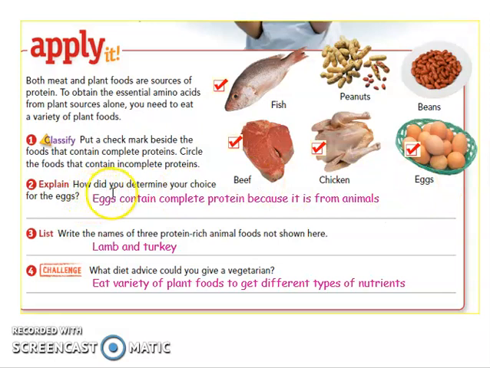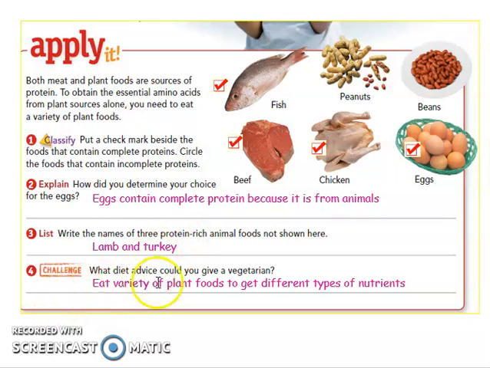So explain, how did you determine your choice for the eggs? Okay, yes, because eggs contain complete protein because they are from the chicken, which is an animal. Number three, write the names of three protein-rich animal foods not shown here. So the meat that is not shown here is lamb and turkey.